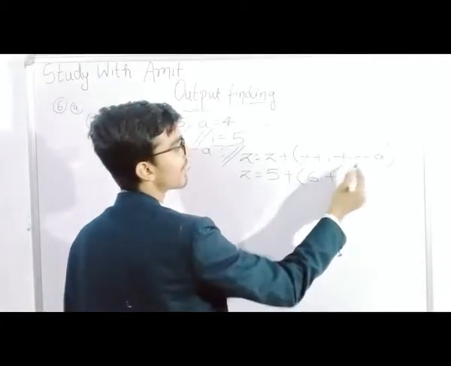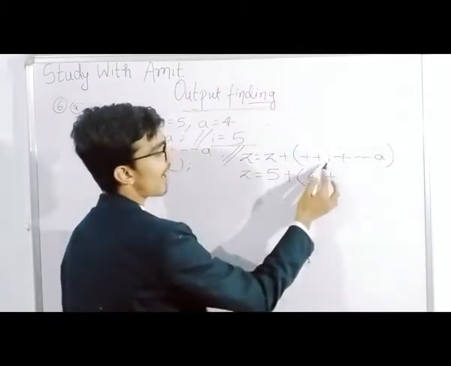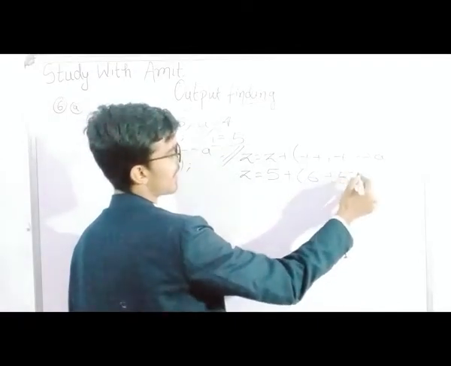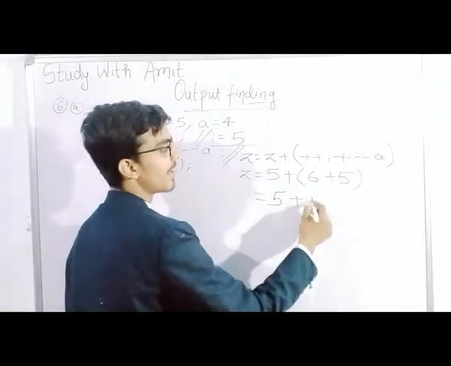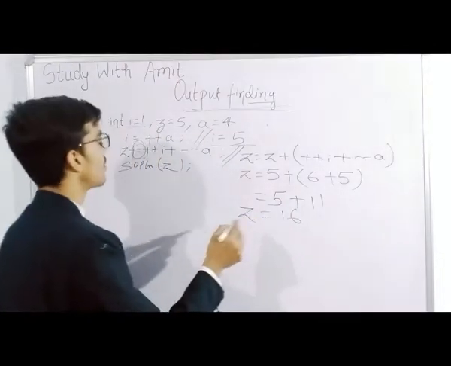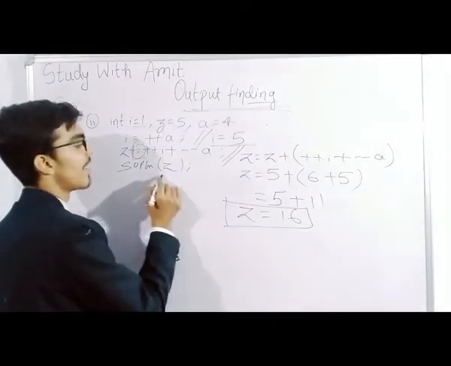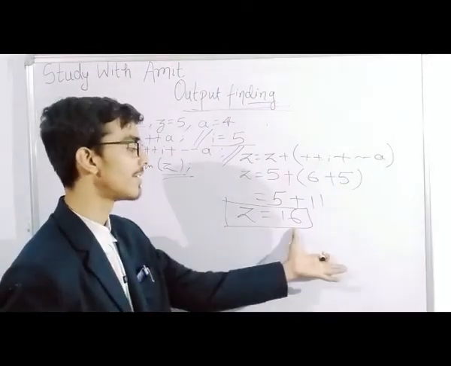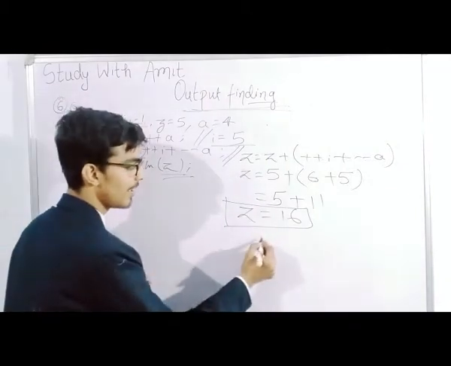So 6 plus minus minus a means 6 minus 1. The value of i is 6 now. So 6 minus 1 is 5 again. So 5 plus 11, which is 16. z is equal to 16. So our output is z 16. We have to print that the value of z is 16. This will be printed, so the only answer will be 16.